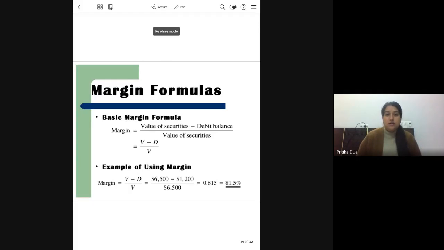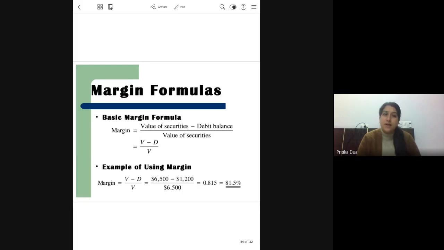Okay. Post that, the first concept is calculation of margin. Now margin is calculated in percentage. Very simple formula on your screens: the total value of securities minus the amount brought in by the investor, divided by the total value of the securities.